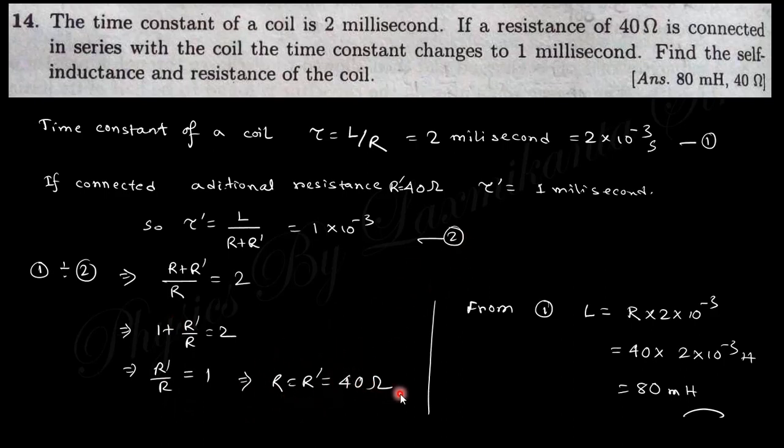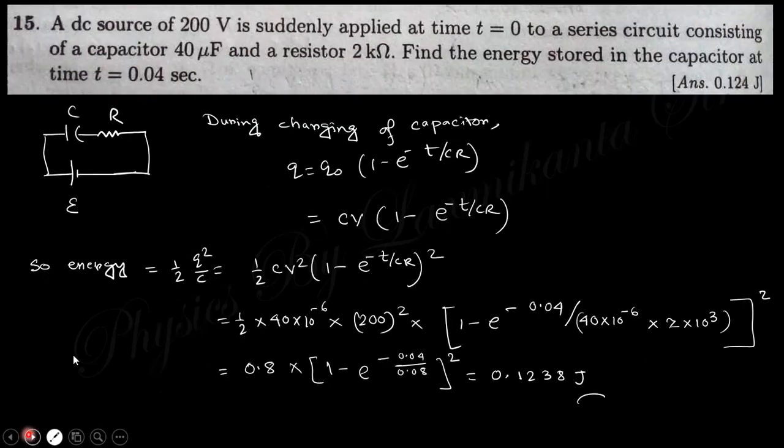The resistance of the coil will be 40 ohm, and L can be obtained from either equation 1 or 2. We put this value in equation 1, and you will get the value of L is 80 millihenry.